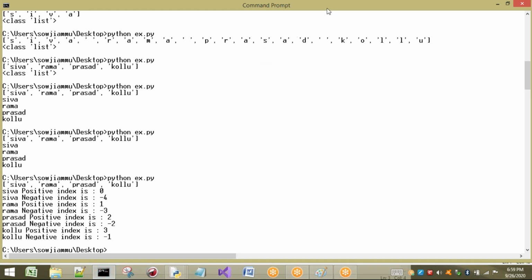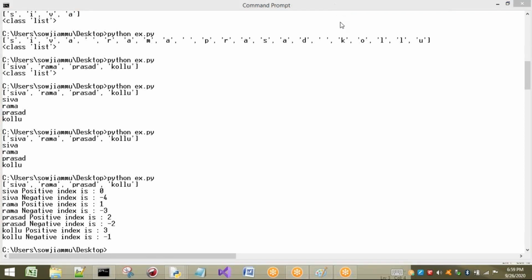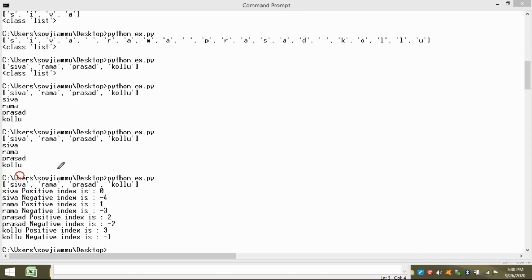So already we know about this concept. Why is it printed in this way? First I have printed the list also, so that you will get clarity on this one. What is the index? 0, 1, 2, 3. What are the negative indexes from this side? -1, -2, -3, and -4. See the output. 0 and -4 for Shiva. Next one is Rama. 1 and -3 is for Rama. In the same way, 2 and -2 for Prasad, and 3 and -1 for Kul.